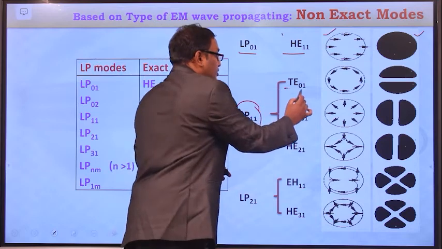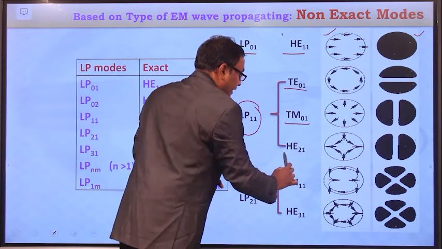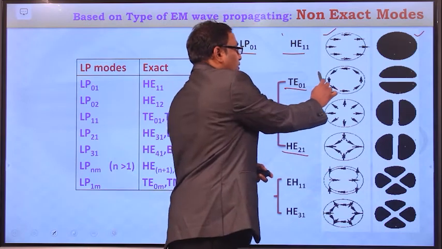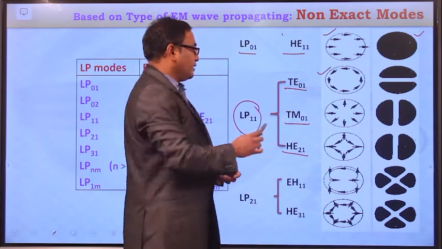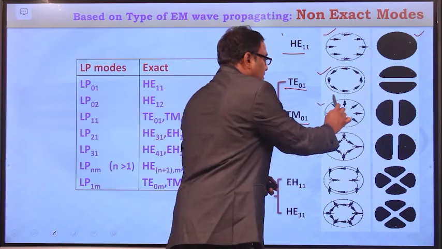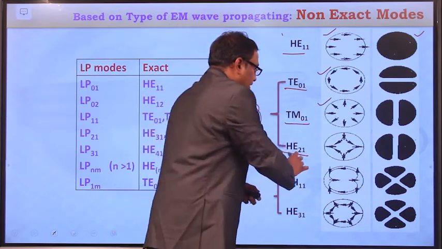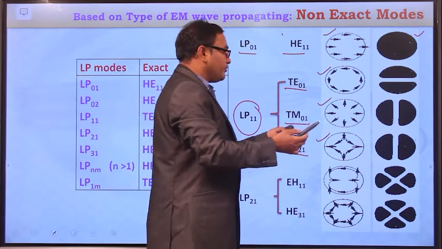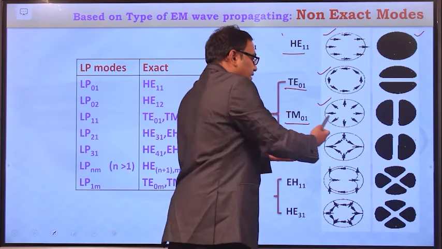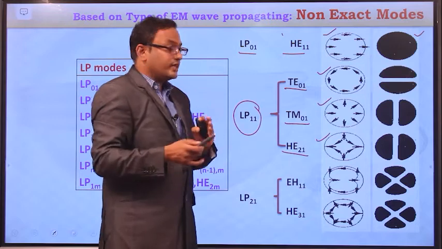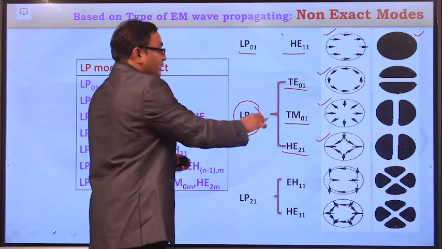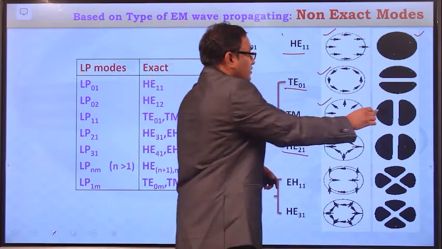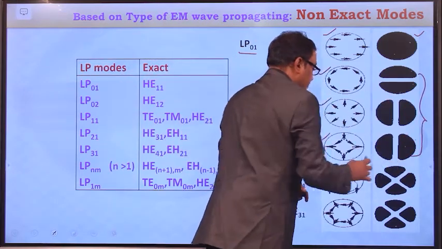They are TE01, TM01 and HE21, and the field lines for TE01 are oriented in this direction, for TM01 the field lines are oriented in this direction, and for HE21 the field lines are oriented in this direction. So if all these three different modes are combined together, then they form a linearly polarized mode of order 1 1. So now you can see the field intensities here.